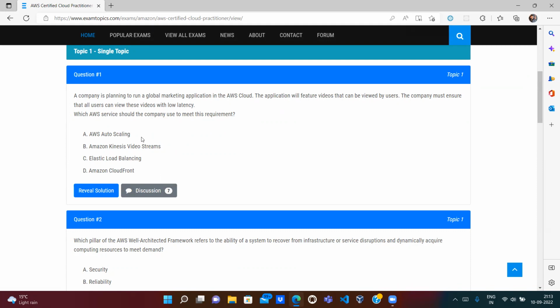So Auto Scaling. This is totally wrong, because Auto Scaling is for when we are using EC2 instances, we have to auto scale based on the demand. So it has nothing to do with latency. It's based on demand. So A is wrong.